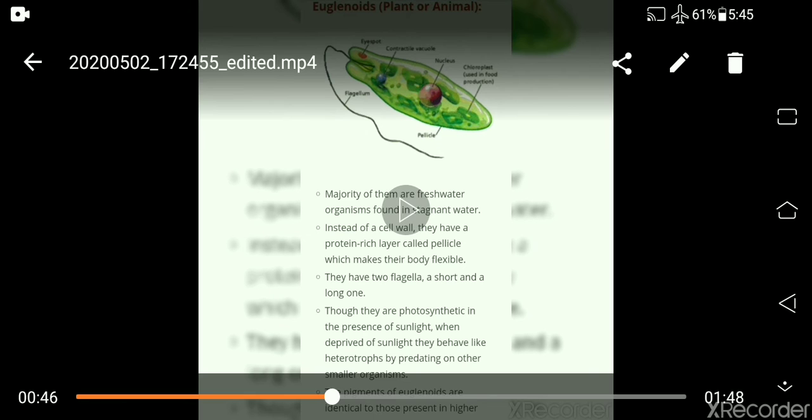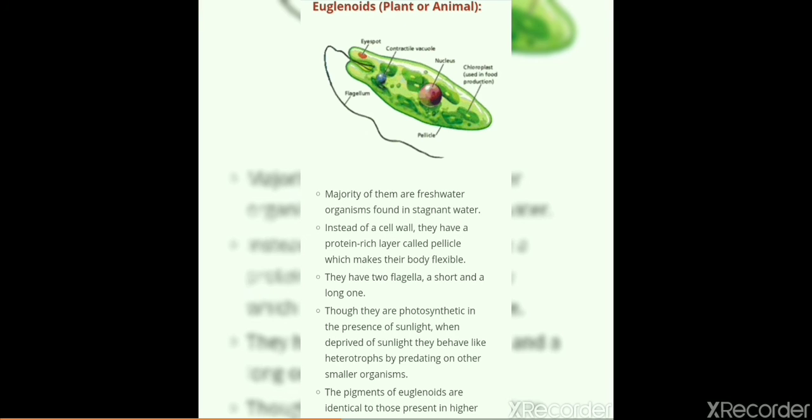Now see the euglenoid. The structure of Euglena is also there. The majority of them are freshwater organisms found in stagnant water. Instead of a cell wall, they have a protein-rich layer called pellicle, which gives flexibility to the body. They have two flagella, a short and a long one.